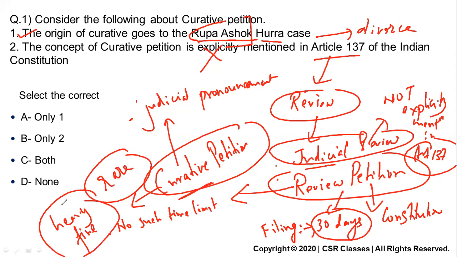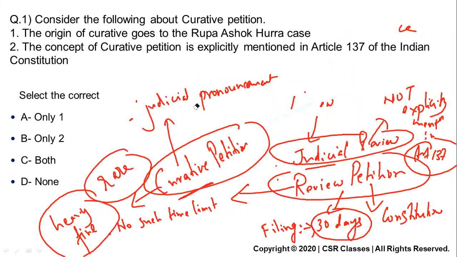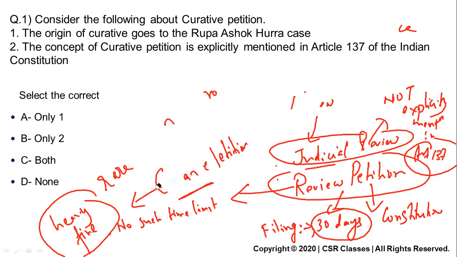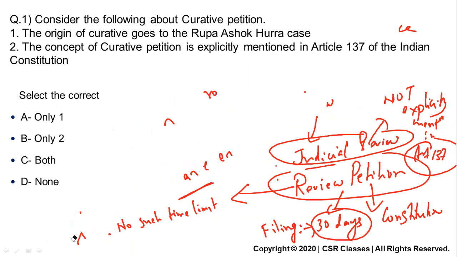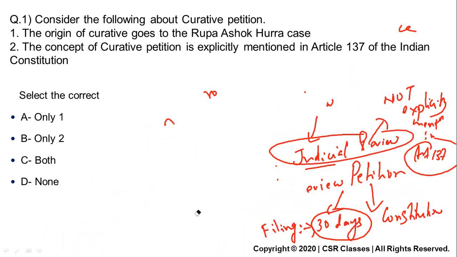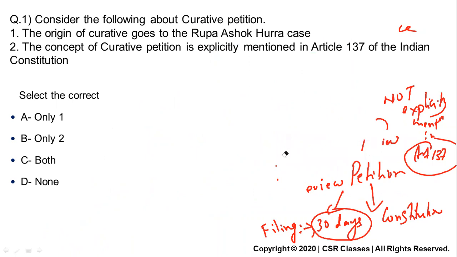Remember this. Curative petition was in news, so I thought of including it. These are simple points to remember, just the difference between curative petition and review petition. Review petition comes first, under Article 137. After the review petition, if you want to review that judgment again, then you have to file a curative petition.